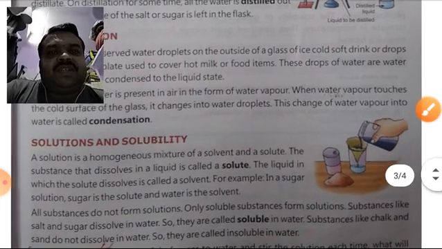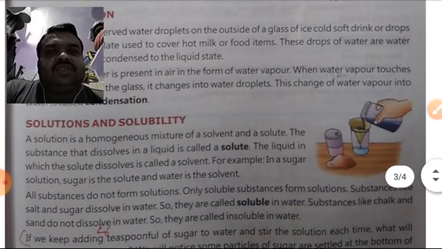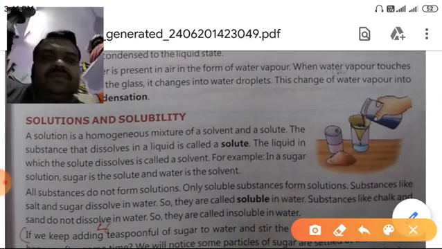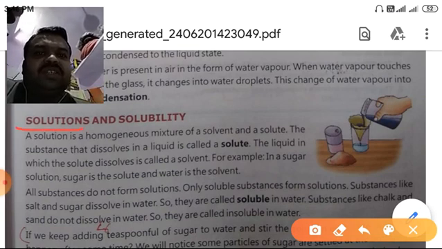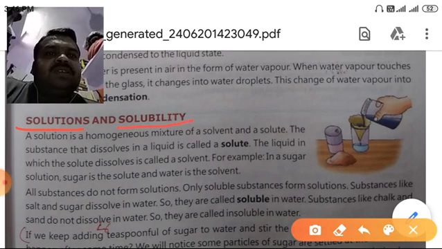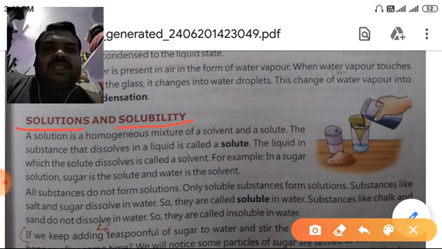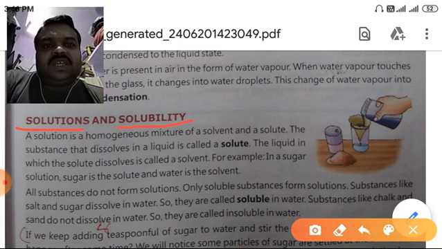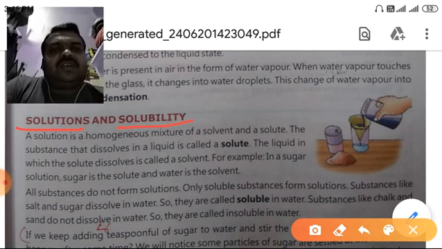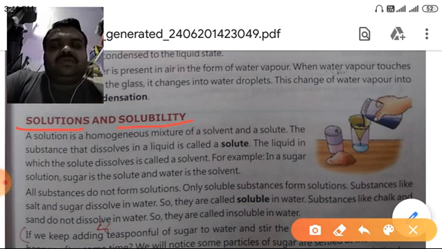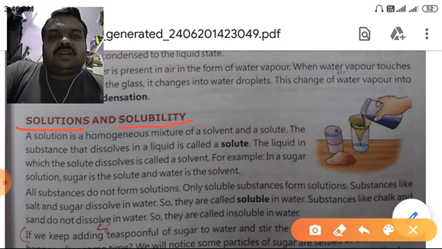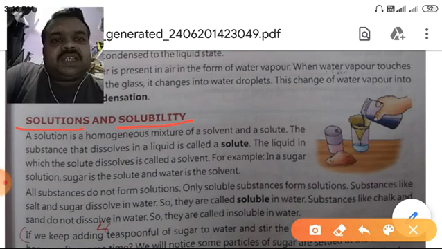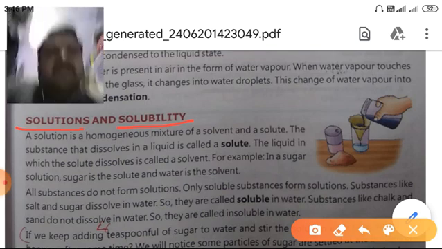Now next word is solution and solubility. Solution, you can say solution is a mixture, and solubility. Solubility means the dissolving capacity of any liquid, that is known as solubility. A solution is homogeneous. Homogeneous means a mixture in which all the constituents are evenly mixed. That is homogeneous mixture of a solvent and solute.